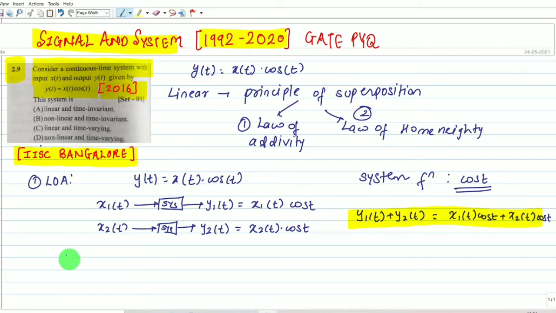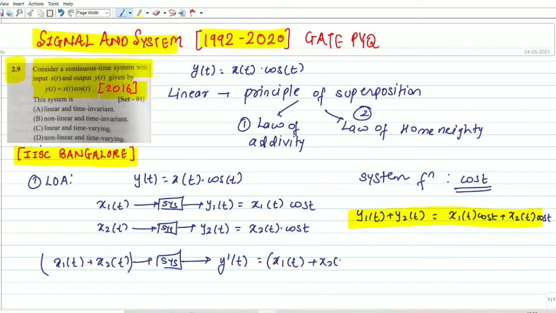Now, when we provide x1(t) plus x2(t) to this system, it will provide a new output y'(t), which is the multiplication of x1(t) plus x2(t) with the system functionality. Understood?